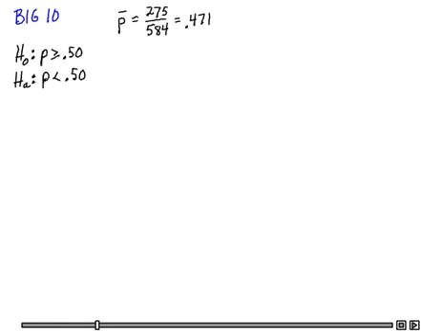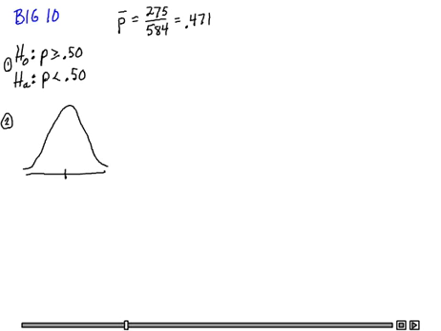Well, this sample is evidence against the null hypothesis, so let's go ahead and run a test and see if this evidence is strong enough to reject the null hypothesis and prove that the actual percentage is less than 50%. So I'm going to go ahead and run the test. I have evidence here to refute the claim possibly, and I want to see if that evidence is strong enough. Keep in mind that all we have is a sample. We don't have the whole population, so this is just going to be evidence.